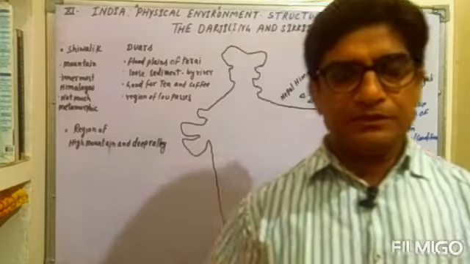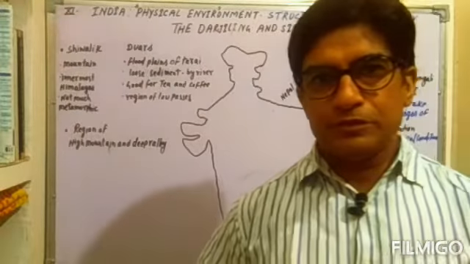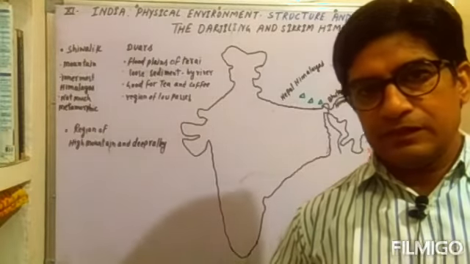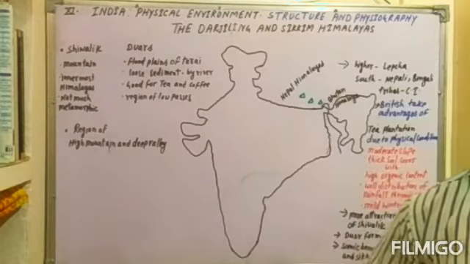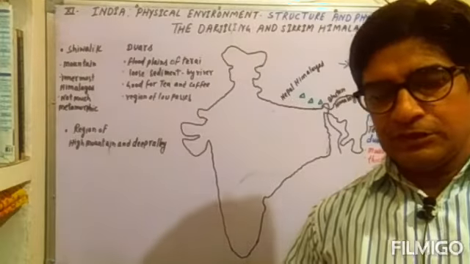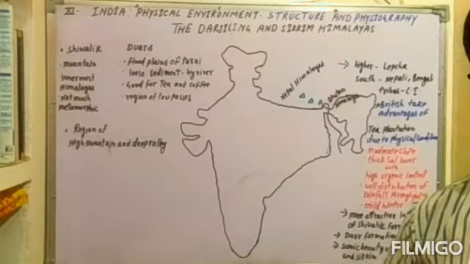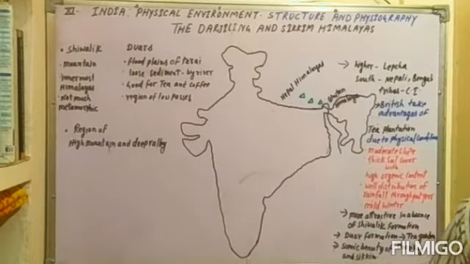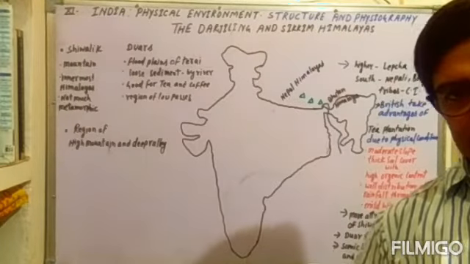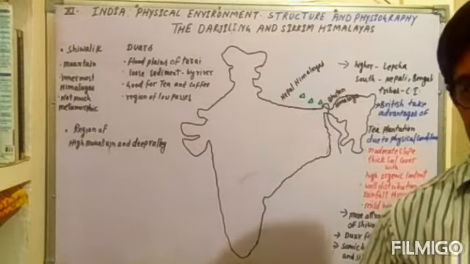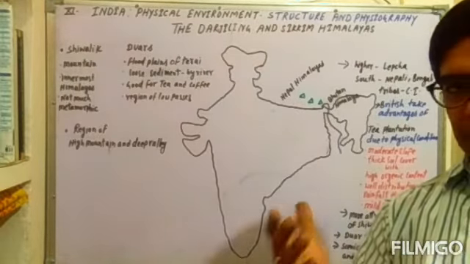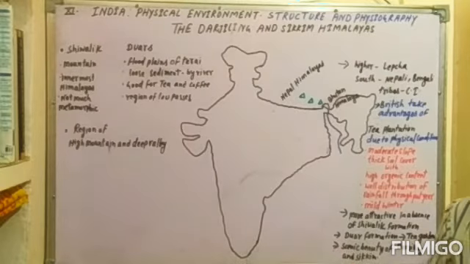Today in the 11th class geography book, the book where we will see India physical environment, and our ongoing lesson is the structure and the physiography. Today, in the series of the mountain range, we are studying the latitudinal division of the Himalayas. So in this series, today we will see the Darjeeling Himalaya and the Sikkim Himalaya, because this is a very small region, and this Himalaya is found between the Nepal Himalaya in the west and the Bhutan Himalaya in the east.